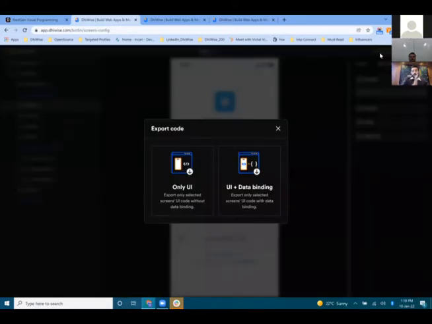So if you already have an application with 30 screens, and now you just want to develop 2 new screens in your project, or you are redeveloping screens, you can get only the UI code, or you will get the UI code with the data binding. Within 1 month, we are going to release such features where you can use DhiWise at any point of time. You don't need to wait for a new project to start on DhiWise. You can build or modify your application at any moment.